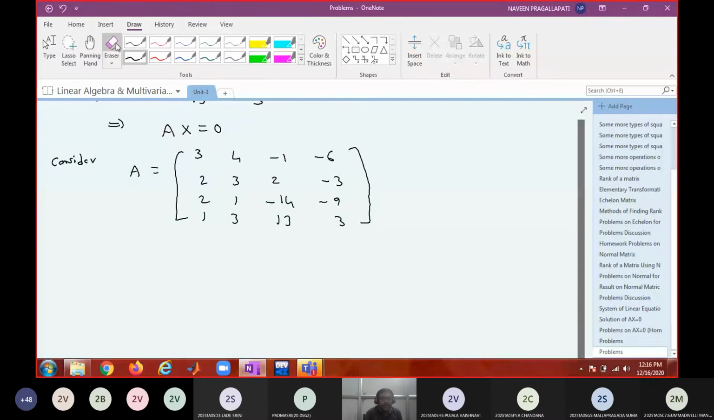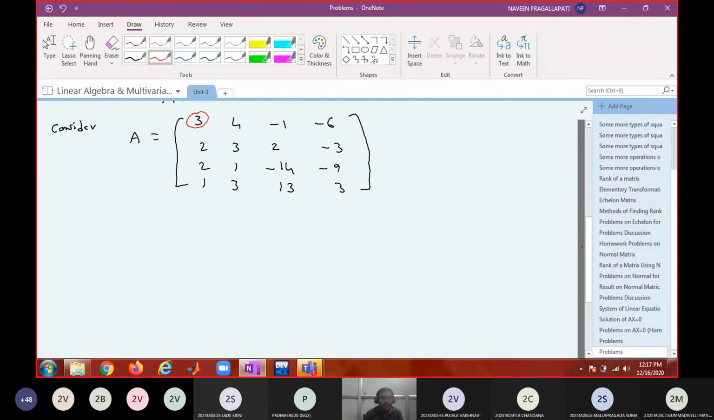Use your row operations and tell me. Use your calculator. Okay, so there are 3 operations to be applied. Do you want me to interchange? That may be easier, no? If you interchange R1 and R4, that may be easier to proceed.